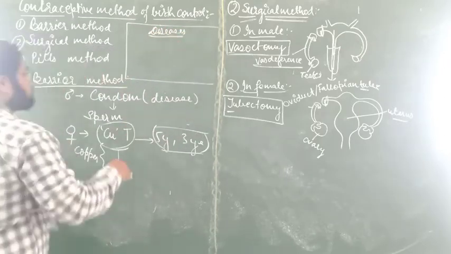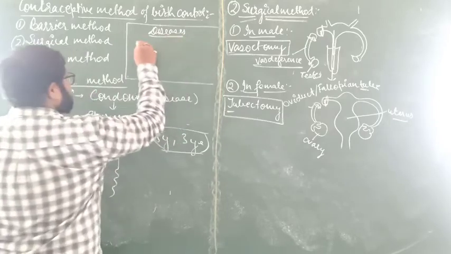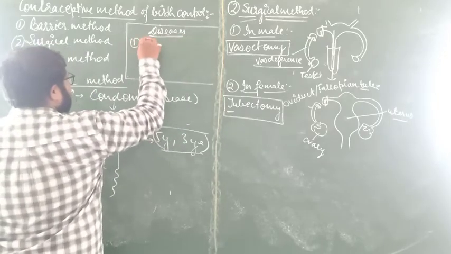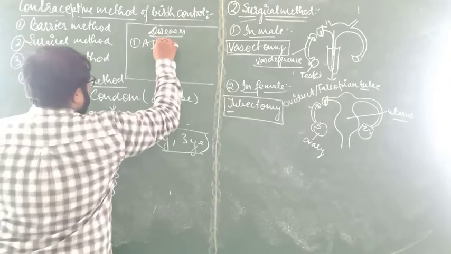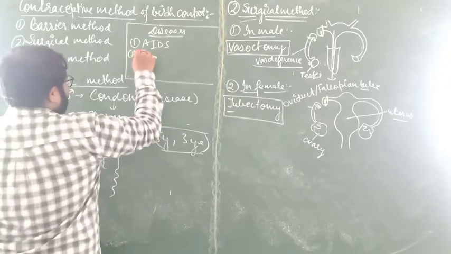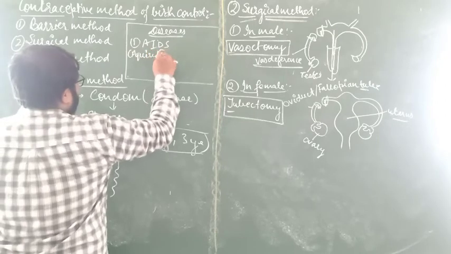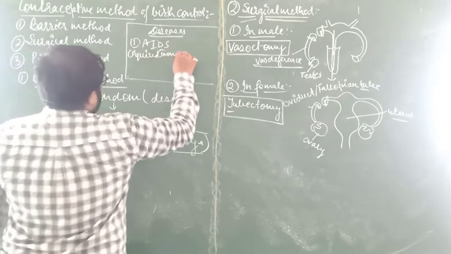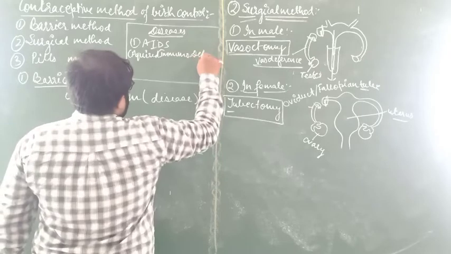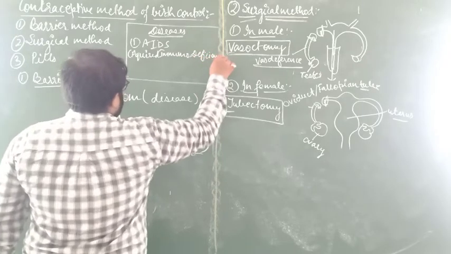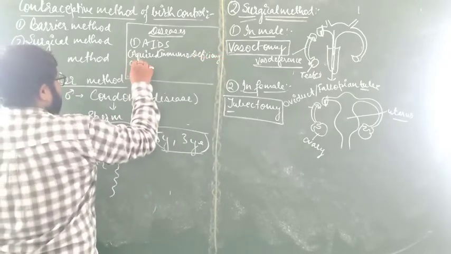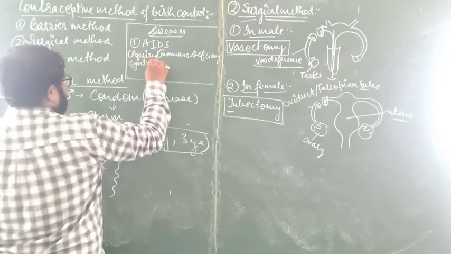Number one is a viral disease called AIDS, acquired immunodeficiency syndrome, which is transferred during sex or intercourse.